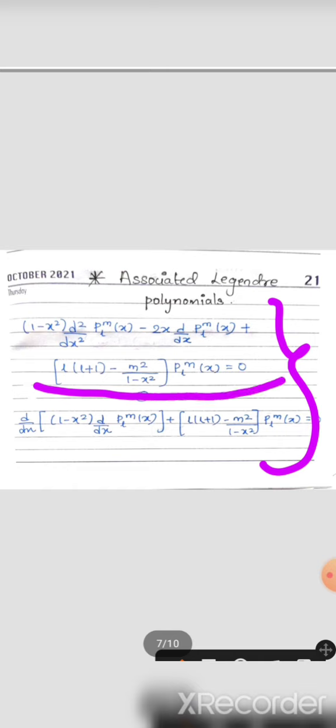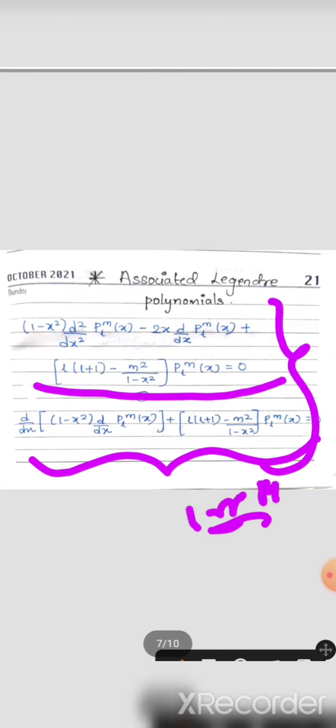If you are able to remember this, it's okay, and if not, you can also remember the associated Legendre equation, that is d by dx of (1 minus x squared) d by dx of Plm of x, plus [l into (l plus 1) minus m squared by (1 minus x squared)] Plm of x is equal to 0.